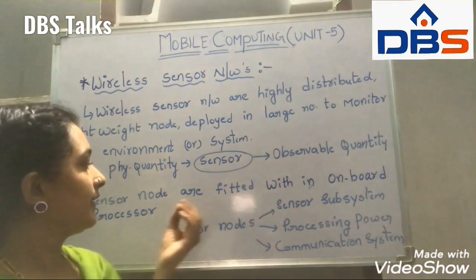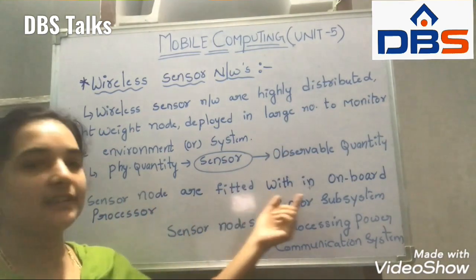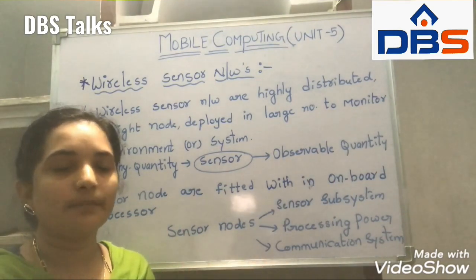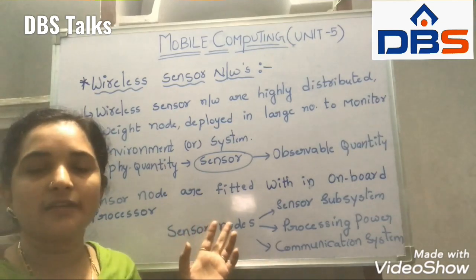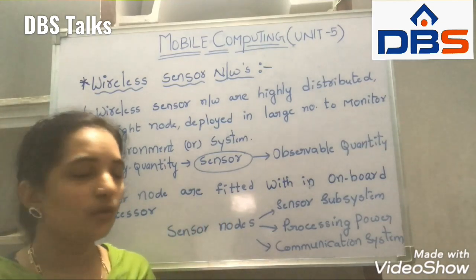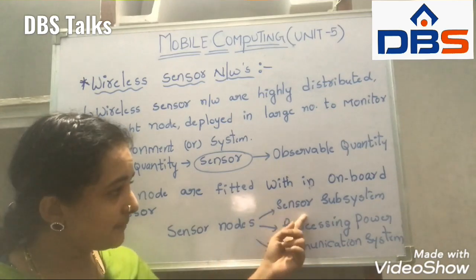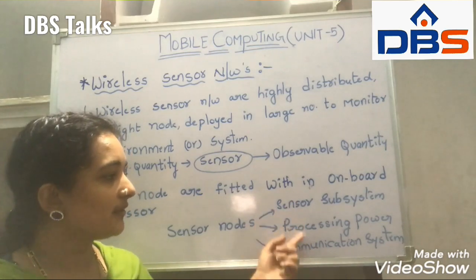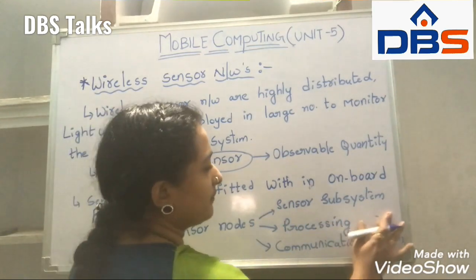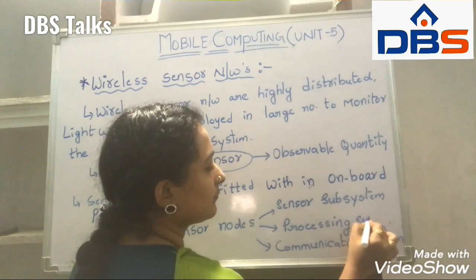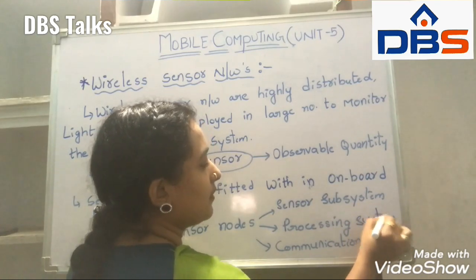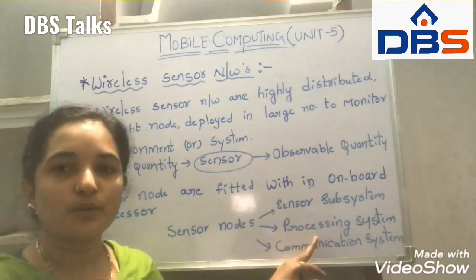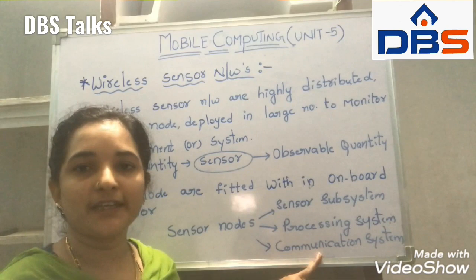Here the sensor nodes are fitted with an onboard processor. It means the complete processor is fit into one node. In these sensor networks we have three types: sensor subsystem, processing system, and communication system.